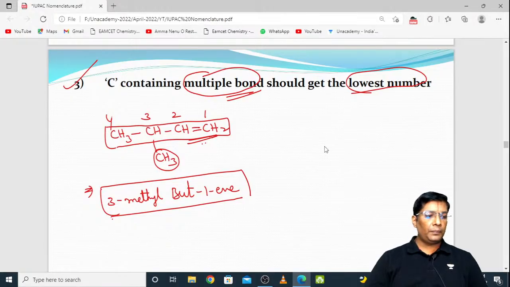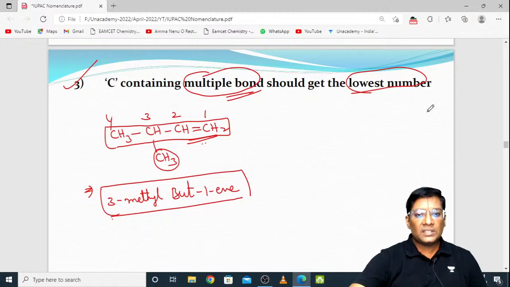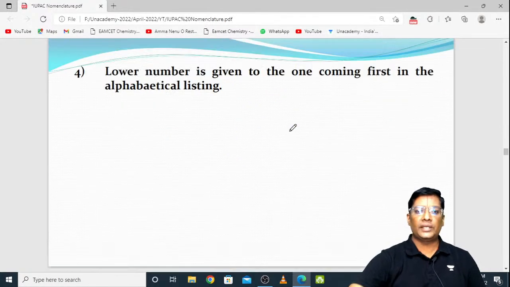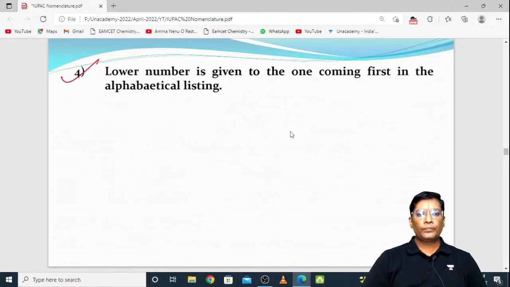3 methyl 1 butene is the correct answer. This is all about the carbon containing multiple bonds, which should get the lowest number. Coming to the next rule, the lowest number is given to the one coming first in the alphabetical listing.